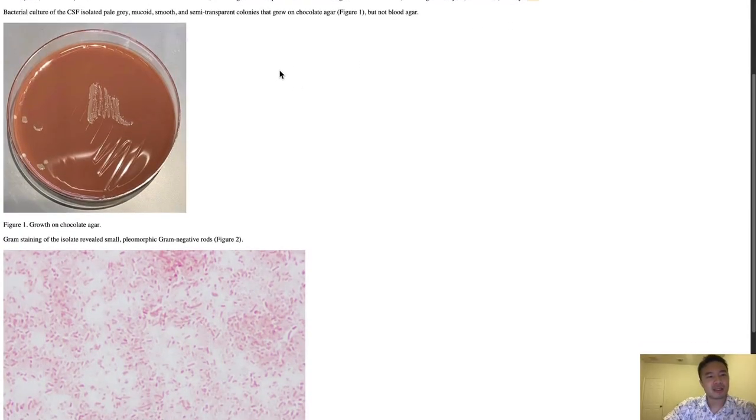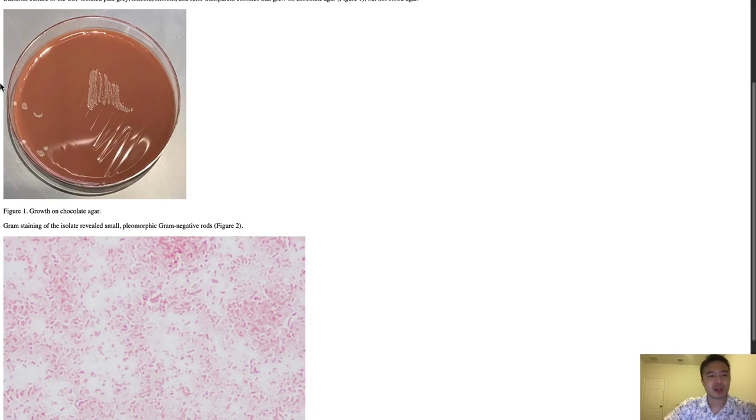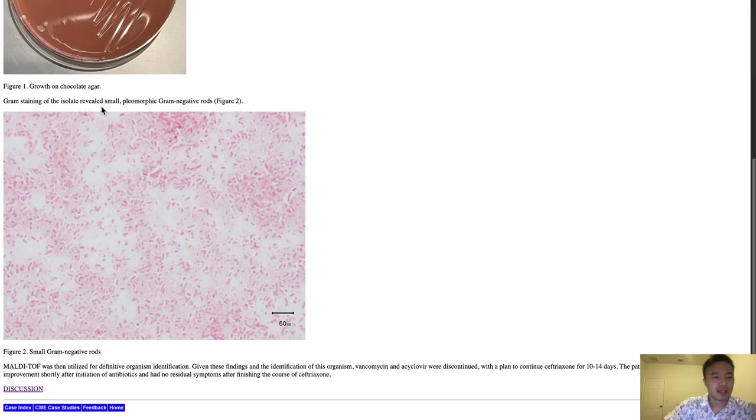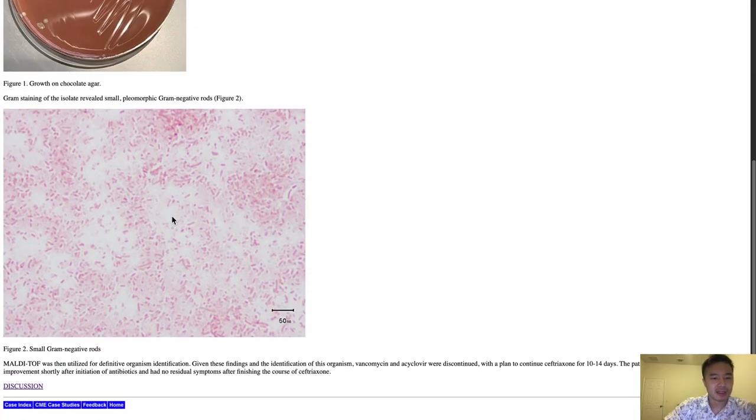Bacterial culture of the CSF grew pale gray, mucoid, smooth, and semi-transparent colonies on chocolate agar, but not blood agar. So it's probably because chocolate agar can have factor 5 and 10. And then gram staining of the isolate revealed small pleomorphic gram-negative rods. So it's not staph, it's not strep. And MALDI-TOF was then utilized for definitive organism identification.